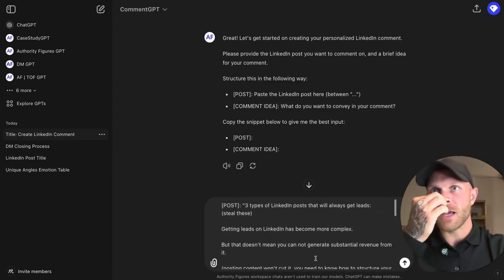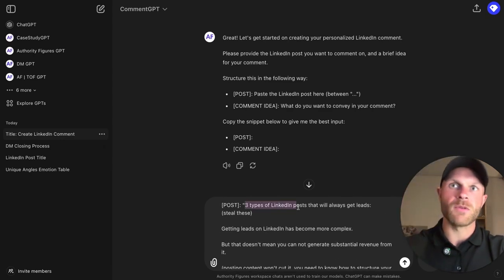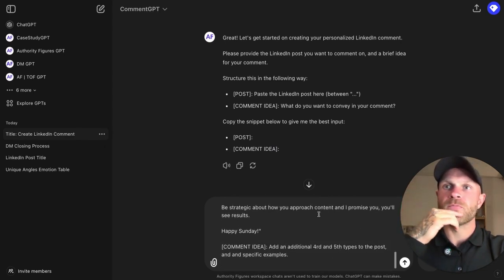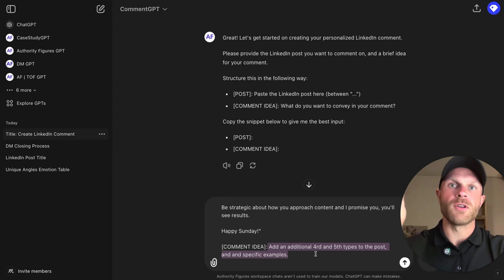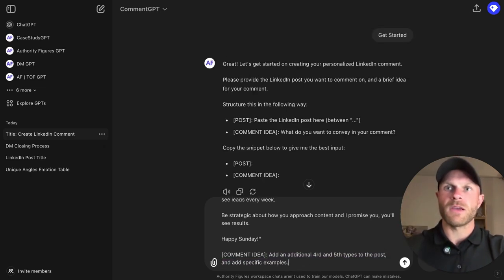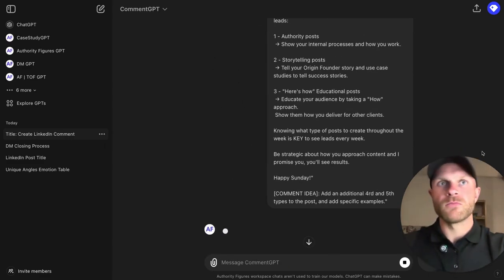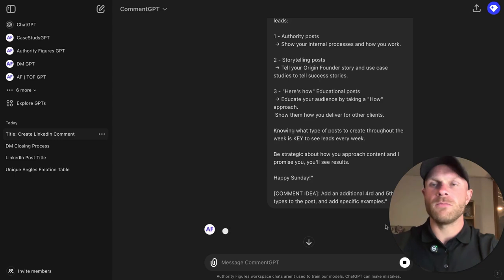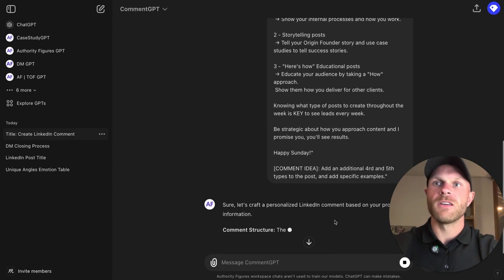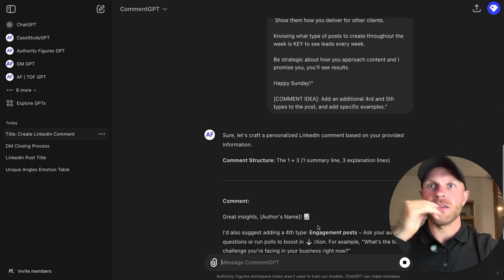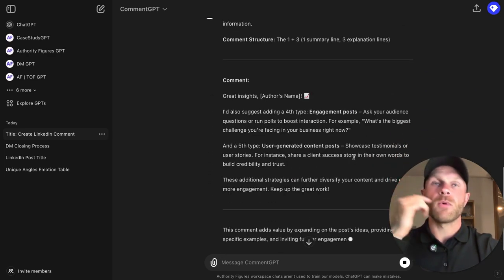In this case, I found a post on LinkedIn that talks about the 3 types of LinkedIn content that always gets leads, yada yada. My idea was to add an additional 3rd and 4th type to the post and add specific examples. Then I can just press enter, and GPT takes a second and, based on some of the content structures I've loaded in, comes up with a comment.